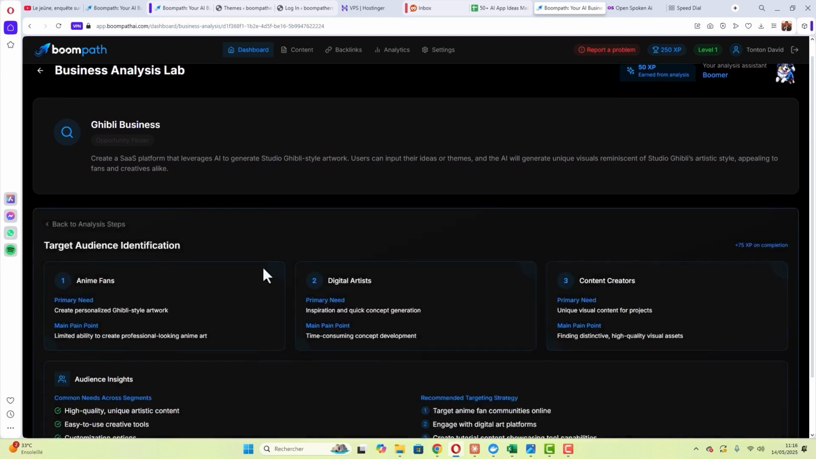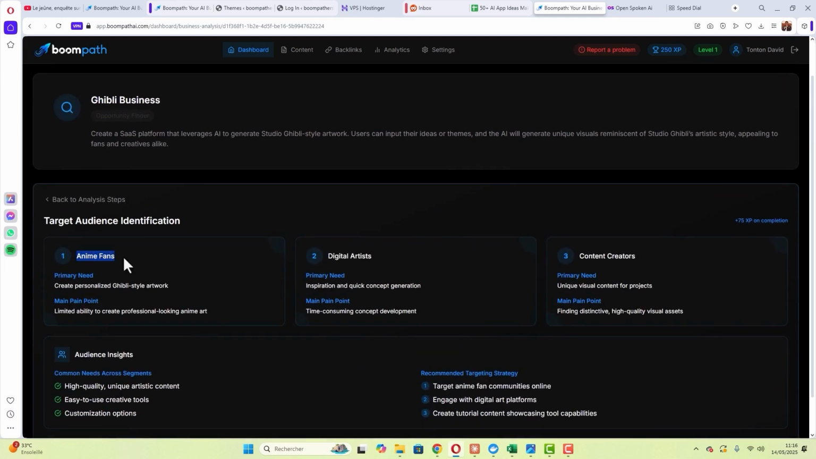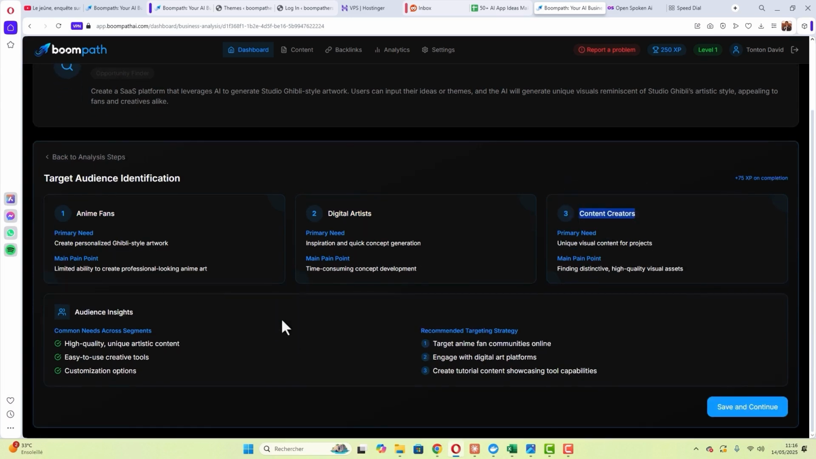The target study. So we mainly have 3 target audiences. All right. Anime fans, manga fans, okay, digital artists, and content creators. These are the 3 main targets. Okay. And here we're going to look at the common problems these targets have.